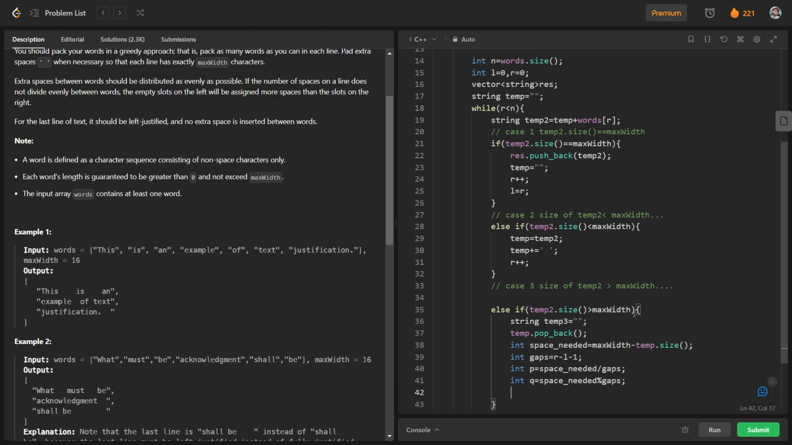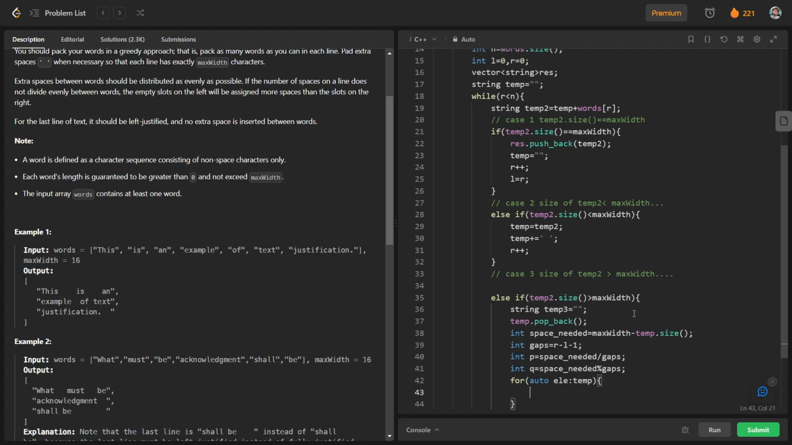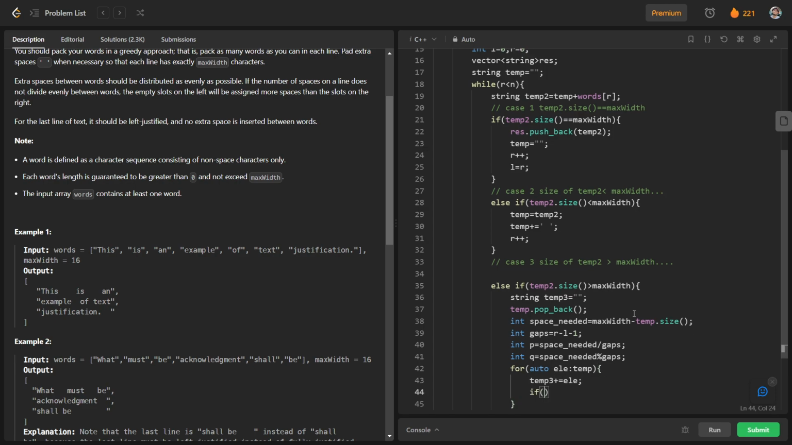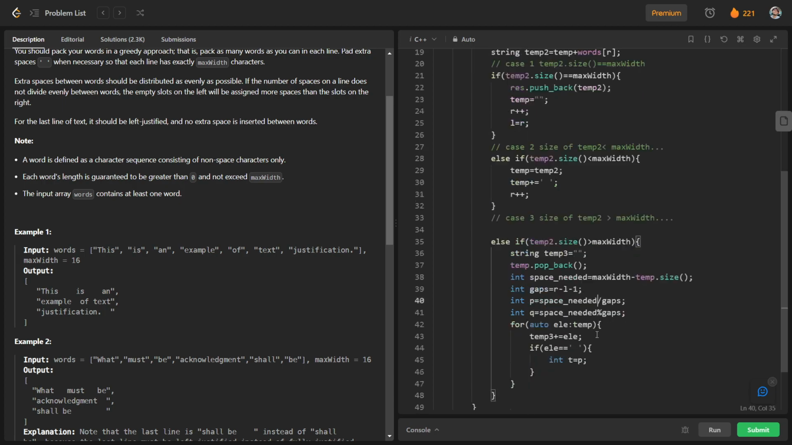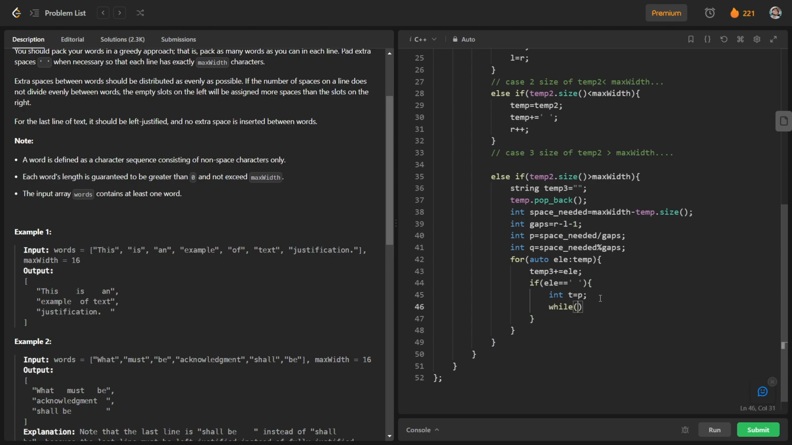Okay, so what we will do, we will just iterate over temp. So for auto ele in temp, we will add ele in temp3. So temp3 plus is equal to ele, and if ele is an empty space, what we can have, int t is equal to p. We have to retain the value of p, and we will use a while loop here. So while t minus minus. Whenever we have this extra space with us, we have to add p extra spaces in each gap.